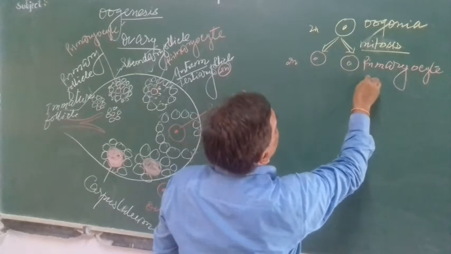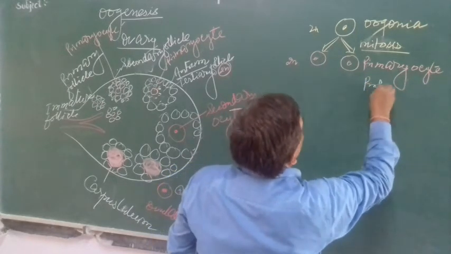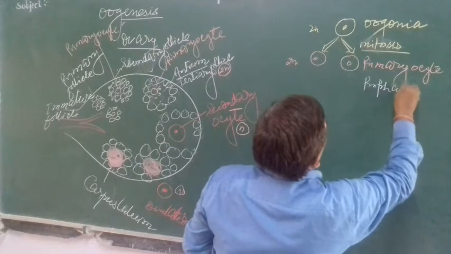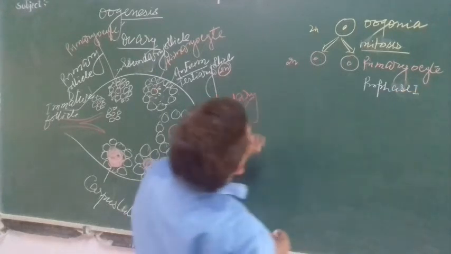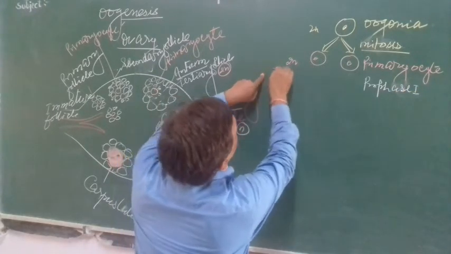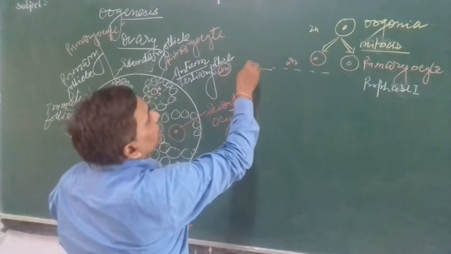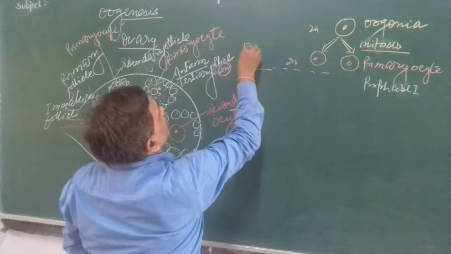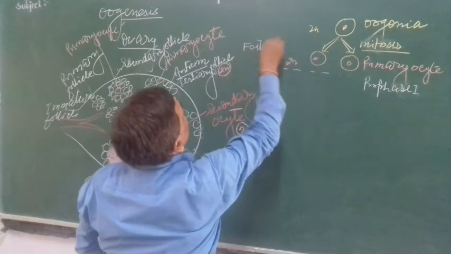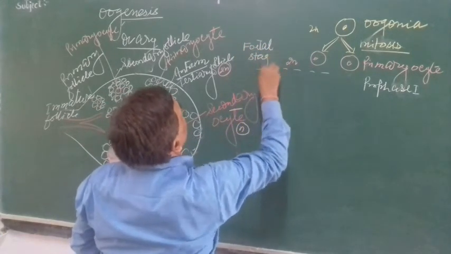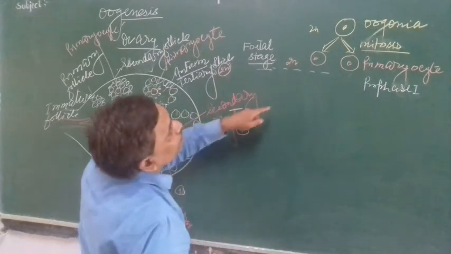in prophase stage, in prophase first, this process takes place in the fetal stage. In which stage? In the fetal stage of female.